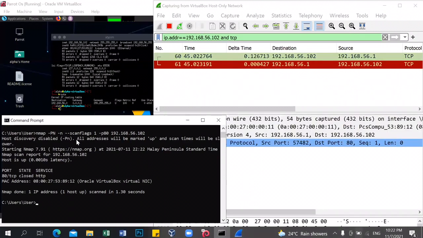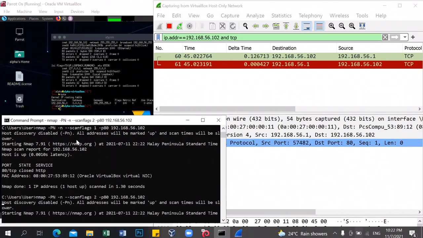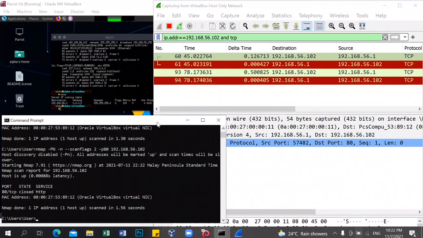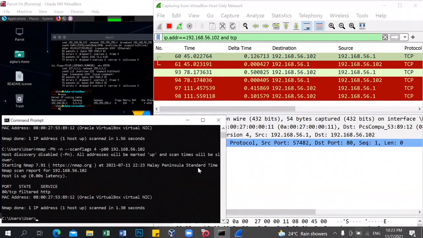Next, we try scanflags 2. Okay, so this is the Wireshark capture for scanflags 2. Next, we try scanflags 4. Okay, we will see the Wireshark capture.